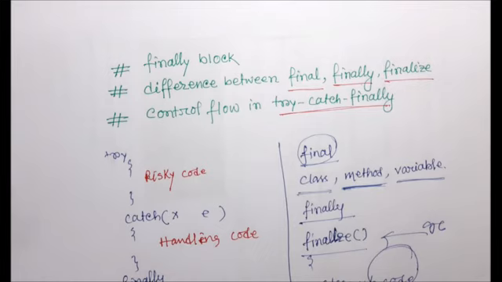Whereas the finalize method is responsible for performing the activities related to the object. Whatever resource is associated with the object will be deallocated before destroying the object by using the finalize method, right? So that is the difference between finally and finalize. In the case of finally, it is the cleanup code associated with the try block, but in the case of finalize, whatever code is written within this method has to be related to the object's activity.